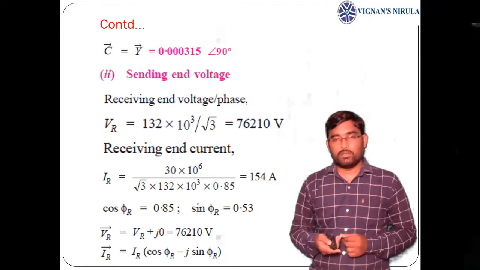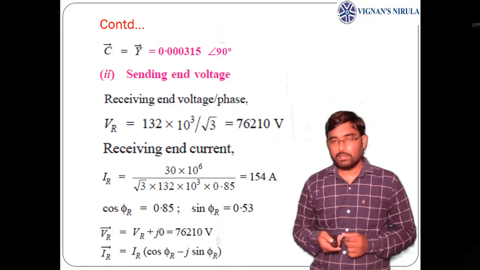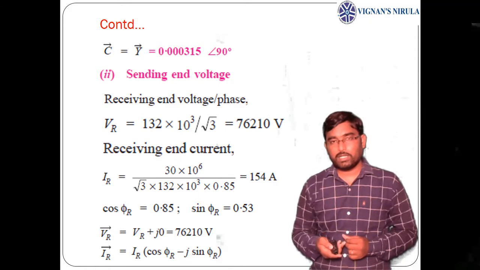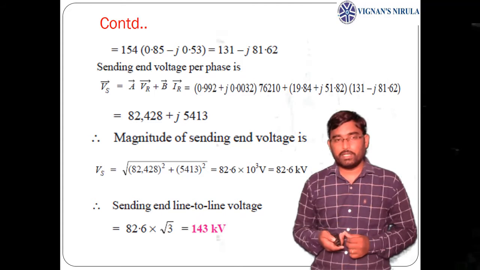VR is taken as reference in the analysis, 76,210 volts, so IR will be IR into cos phi R minus j sin phi R, that is 154 into 0.85 minus j0.53, which is 131 minus j81.62 amperes.